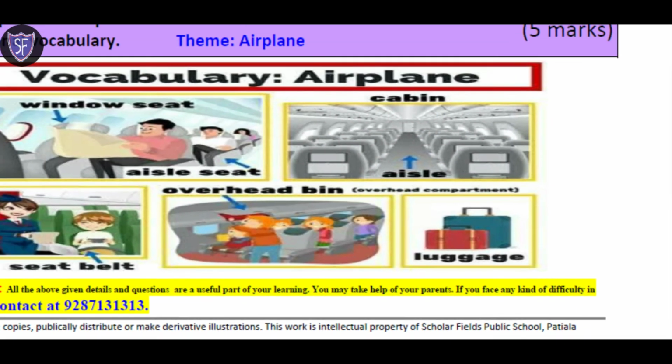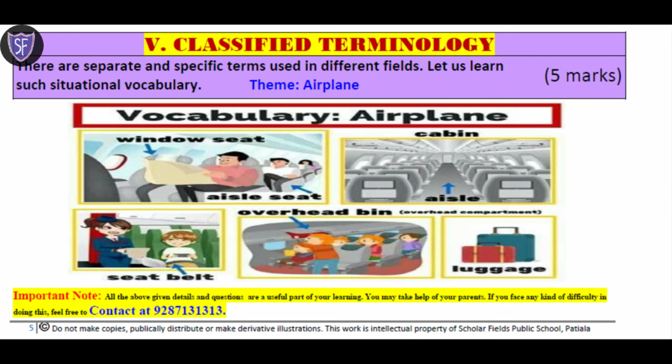So these are some of the words or the vocabulary that is related to planes. Let's go over one more time. We have the window seat and the aisle seat. Then the passage where the passengers can move is known as the aisle, and the whole area where the passengers sit is known as the cabin. Then there is a seat belt.